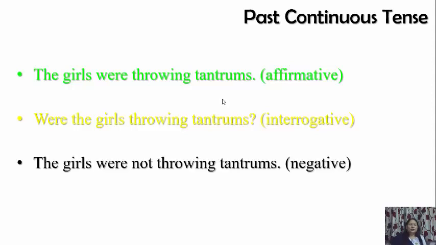Simple, just introduce not. Okay, so this is very, very clear. There is not much change except bringing this helping verb here initially and then adding not.